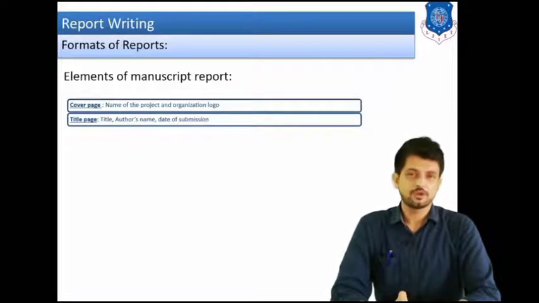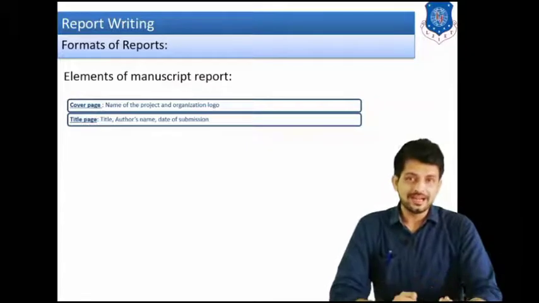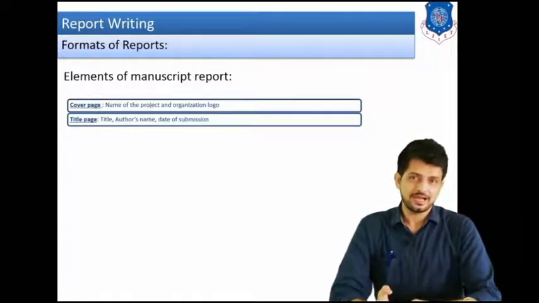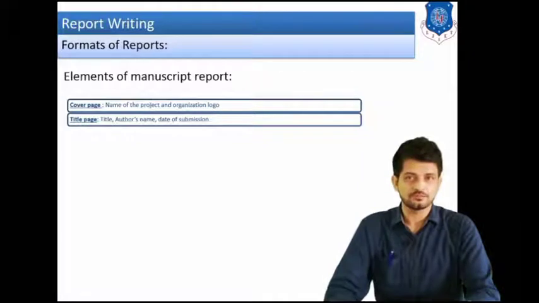For example, if you are making a project report for 7th semester, then you have to give the title of your project. Then you have to also mention your name, your enrollment number, then who is your guide, then you have to also mention the HOD name. So each and everything it should be mentioned in the title page. Okay, and you have to also mention the date of submission.